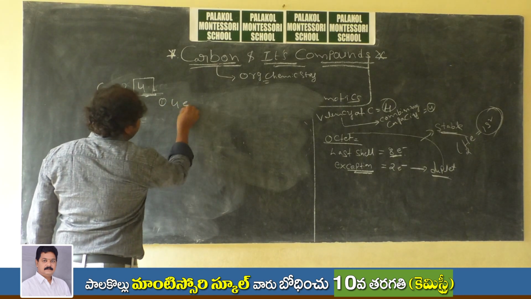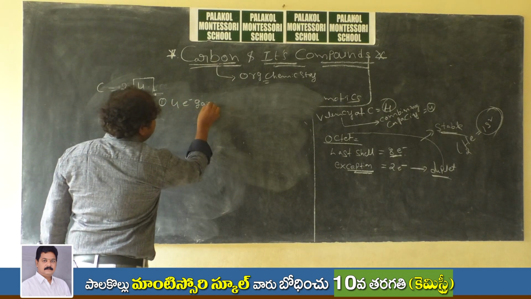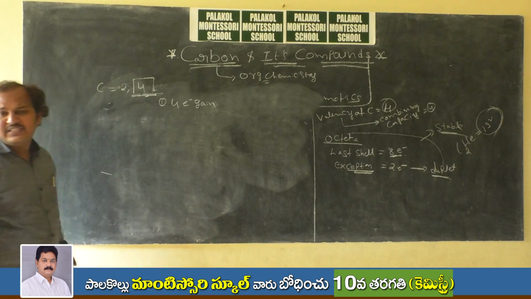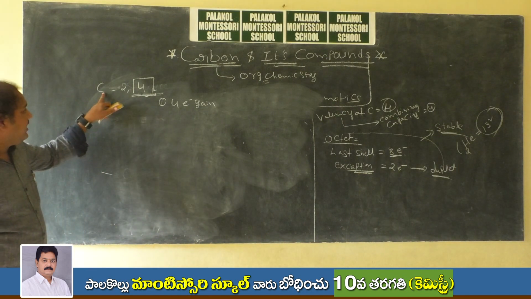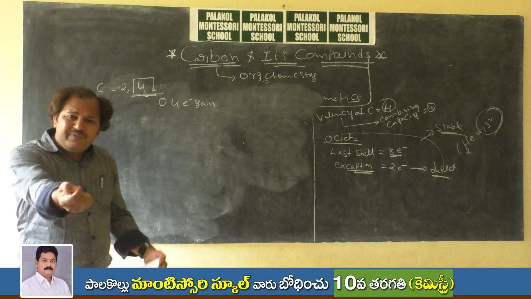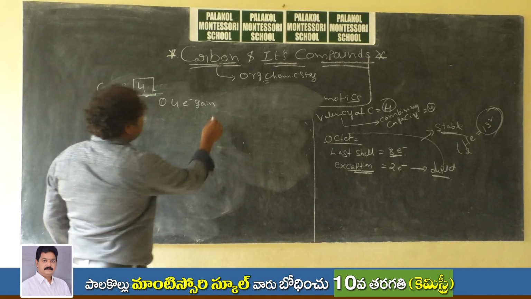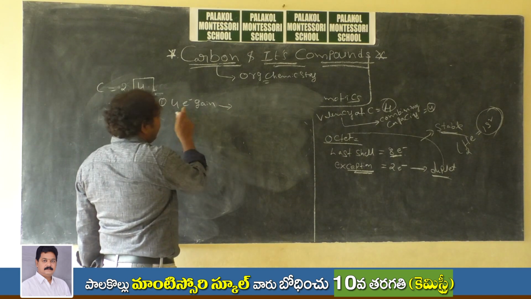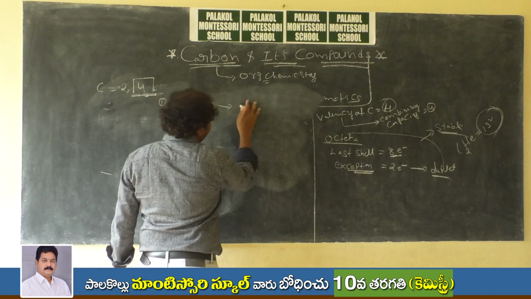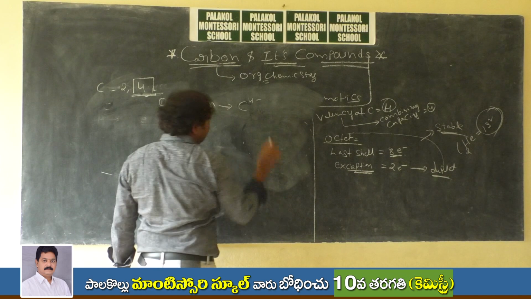The first case is 4 electrons are gained. If carbon gains 4 electrons, if any atom gains electrons, it always requires a negative charge. So here, if carbon gains 4 electrons, it will become C4 minus.